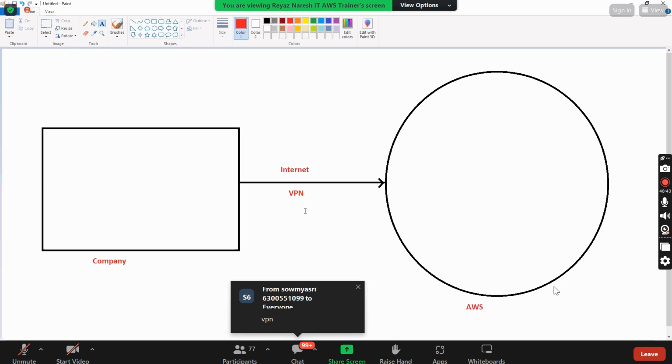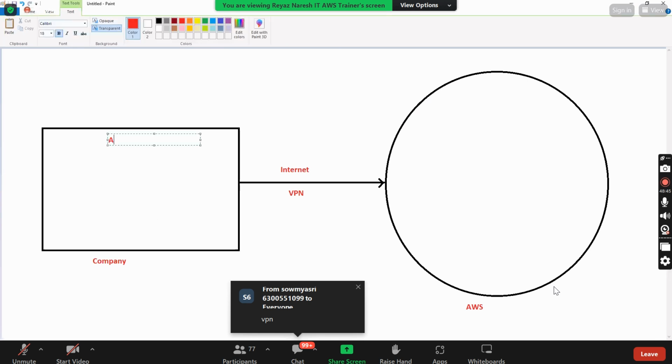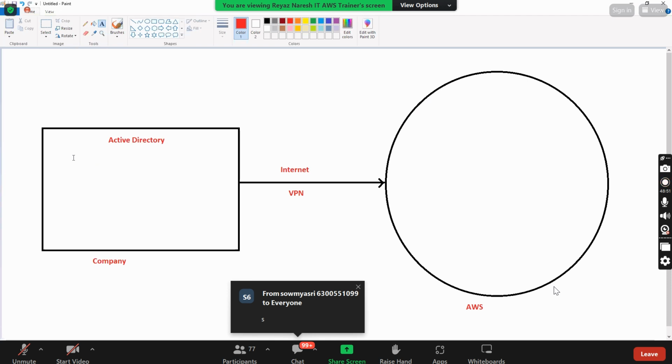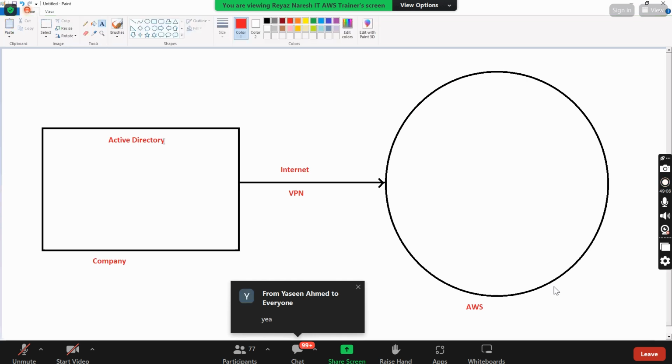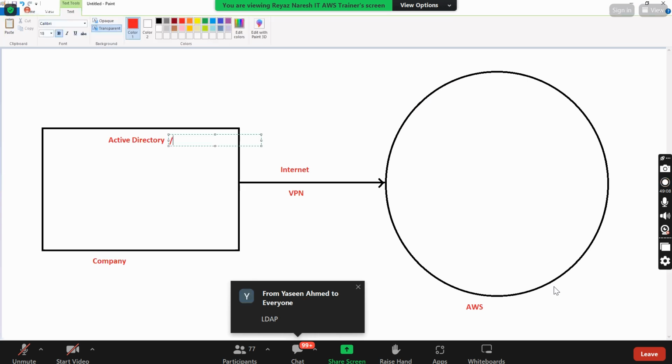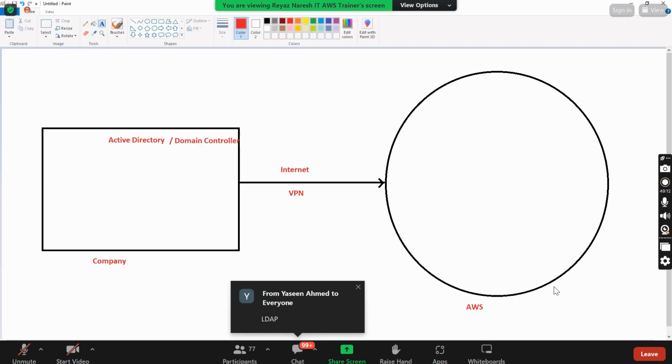Now, in your company, you might be having Active Directory, no? If you have 100 machines, is it recommended to create individual users in all 100 machines? Local users? No. All the users are centrally created in Active Directory. Do you remember we discussed this? Active Directory, in other words, we call it the domain controller, so that we need to have a domain, right?